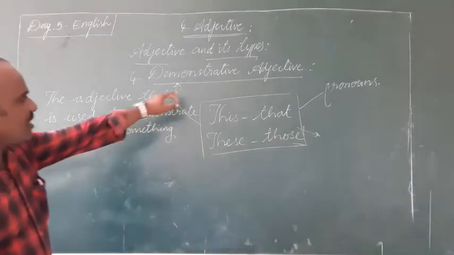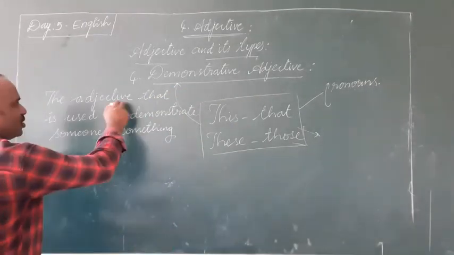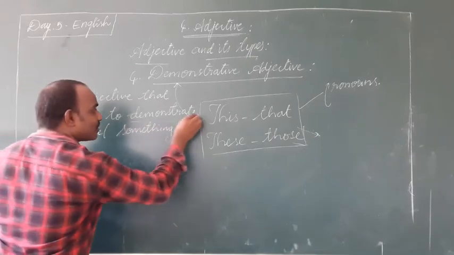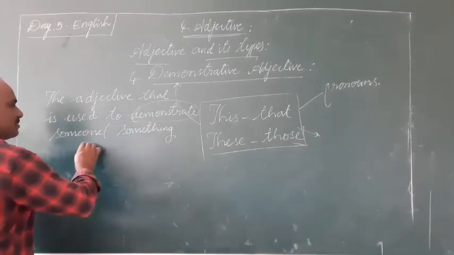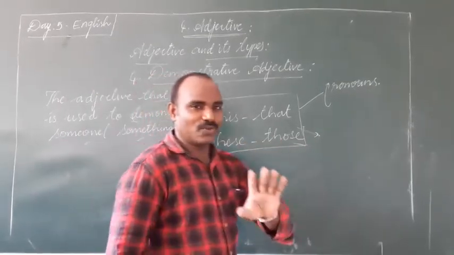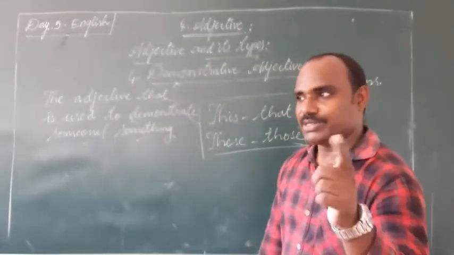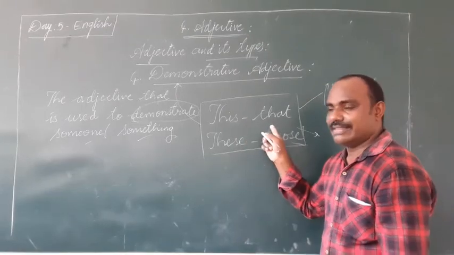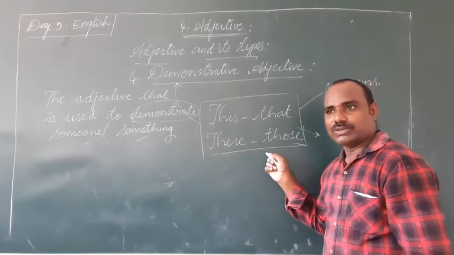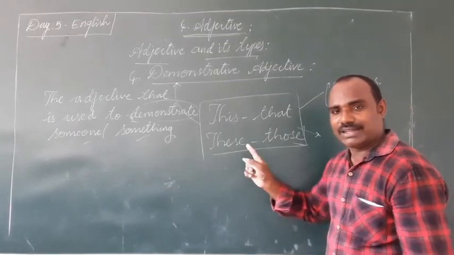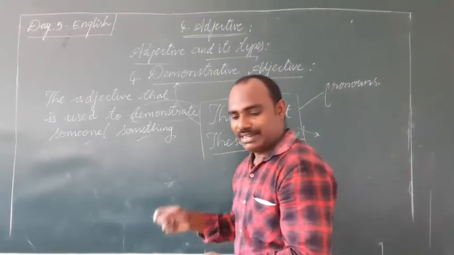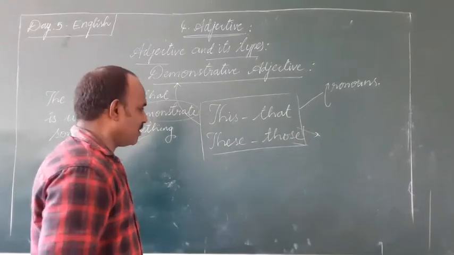Right? Demonstrative adjective means here the adjective that is used to demonstrate, to introduce someone or something. There are four demonstrative adjectives in English: this, that, these, those. Basically these are pronouns, but sometimes we can use them as adjectives. I'll let you know clearly with two examples.